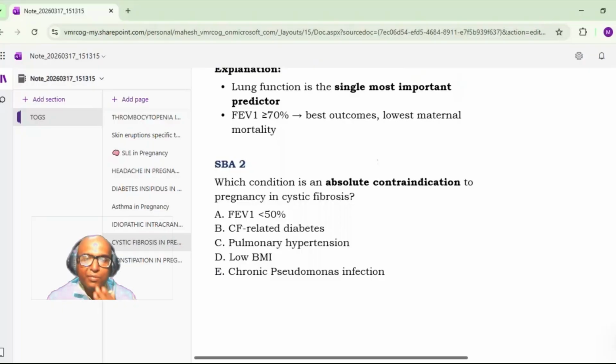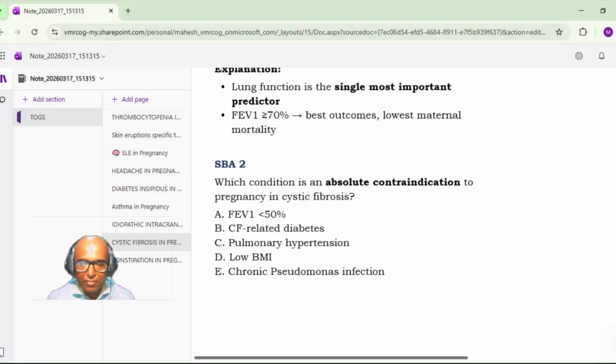Question 2. Which condition is an absolute contraindication to pregnancy in cystic fibrosis? A. FEV1 less than 50%. B. Cystic fibrosis related diabetes. C. Pulmonary hypertension. D. Low BMI. E. Chronic Pseudomonas infection. It will be C.